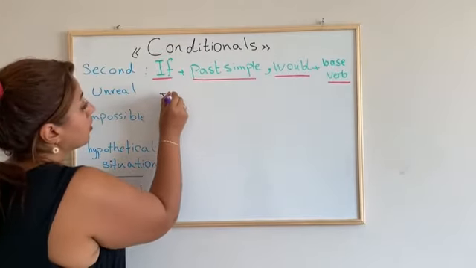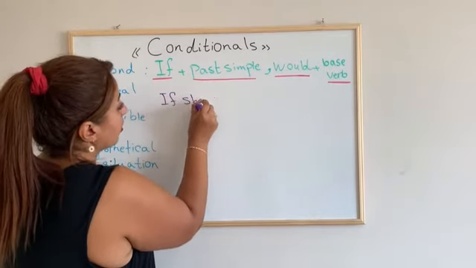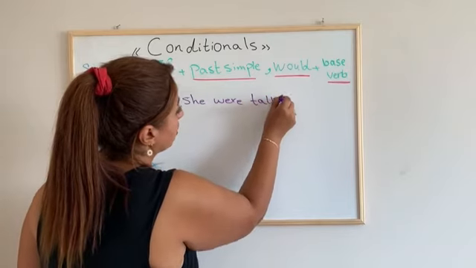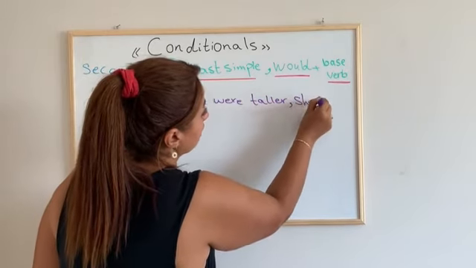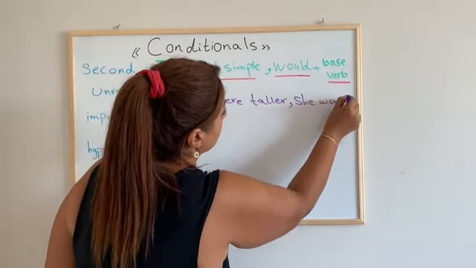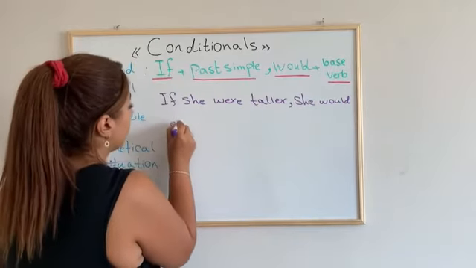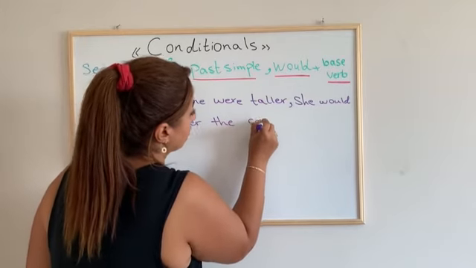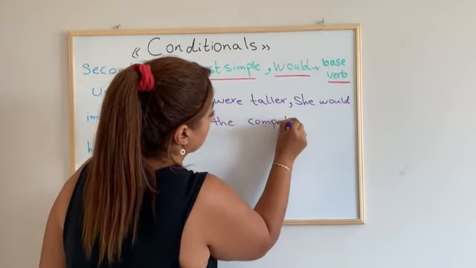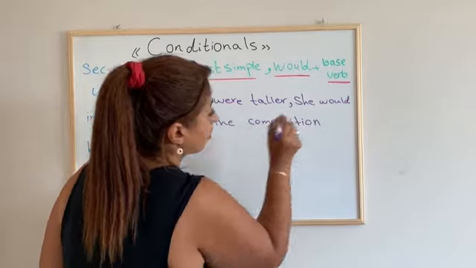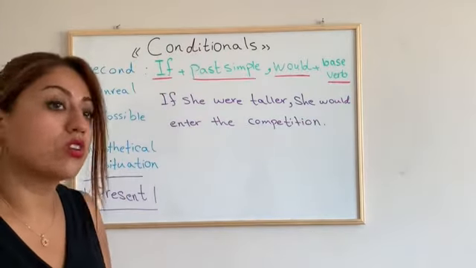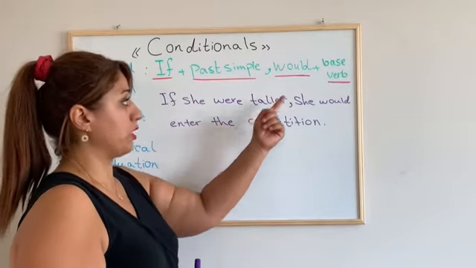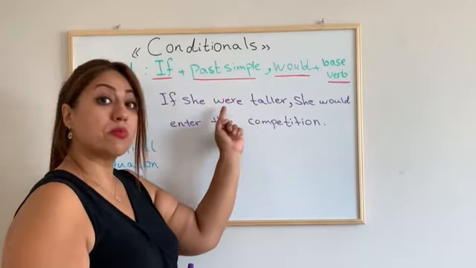If she were taller, she would enter the competition. If she were taller, we're talking about someone for being tall, but where? Simple past.